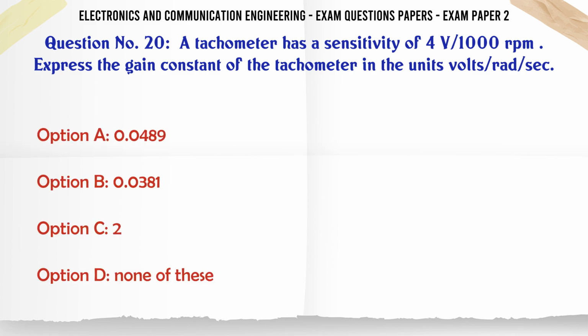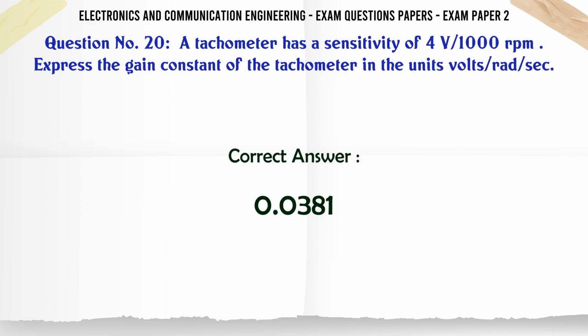Express the gain constant of the tachometer in the units volts per rad per sec. A: 0.0489, B: 0.0381, C: 2, D: none of these. The correct answer is